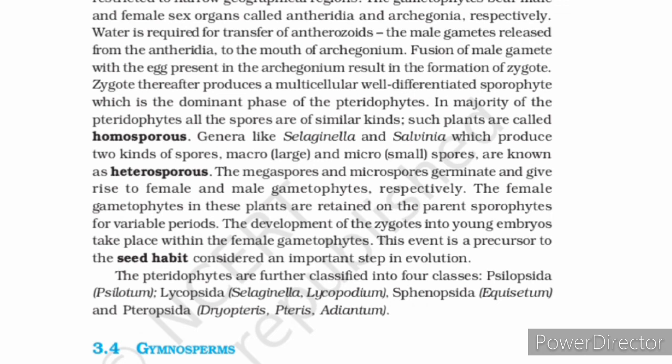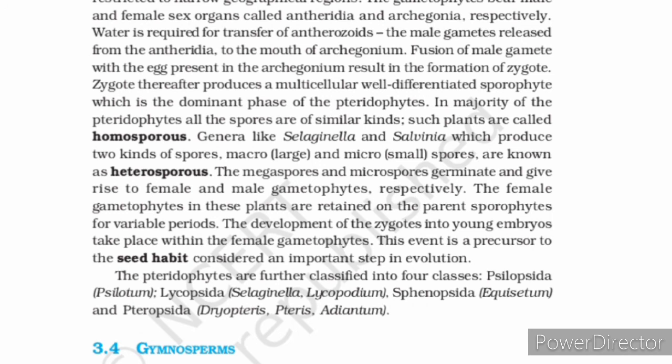They are further classified into 4 main classes: Psilopsida, Lycopsida, Sphenopsida and Pteropsida. The example for Psilopsida is Psilotum. For Lycopsida, they are Selaginella and Lycopodium.